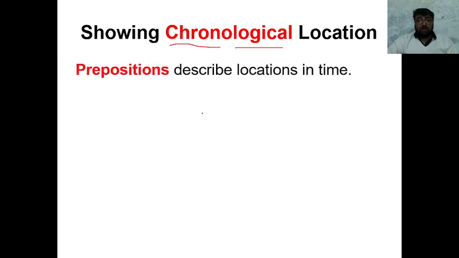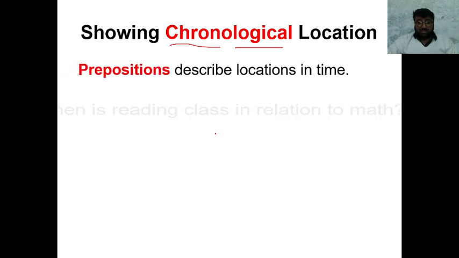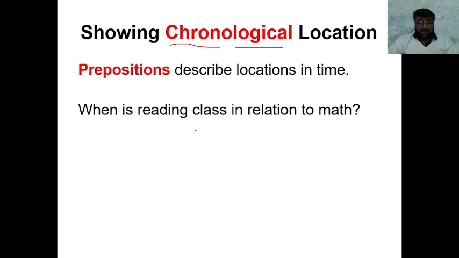Showing chronological location. Chrono means time, and chronological means following the logic of time. So it will also show locations in time. Prepositions describe locations in time. When is reading class in relation to math? So it is being asked when the reading class is in relation to the math class.